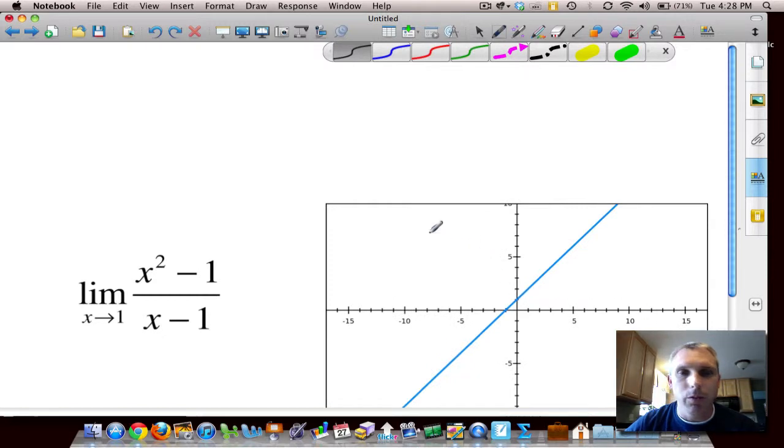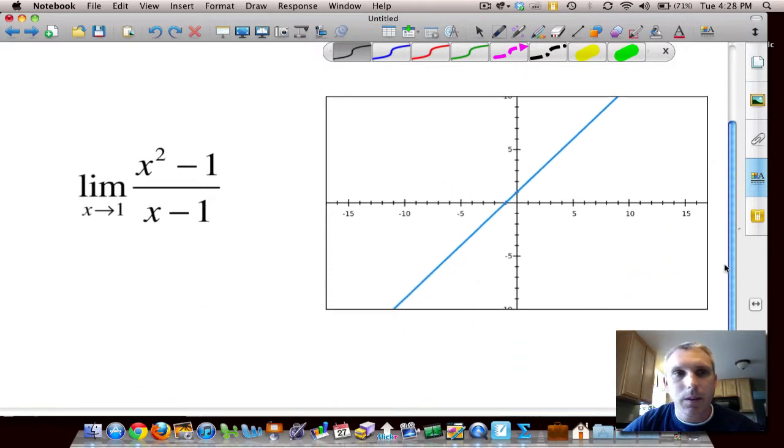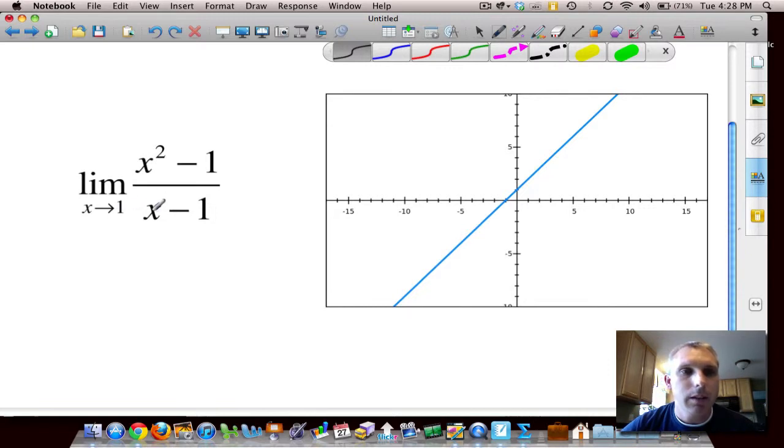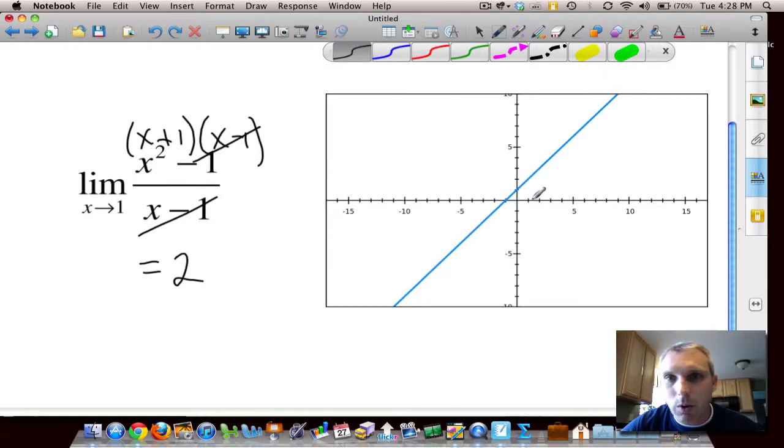Oh, and I think I have one more for you. Let me scroll down. This is an example of step 1, plug it in, no go. Step 2, I think we can simplify this. I'm going to factor. And this one's nice because the factors cancel. Once we cancel, we can plug in 1. 1 plus 1 is 2, which shows me that at 1, 2, there is a hole in the graph, but that's okay. The point doesn't have to exist, just the limit. And the limit for that is 2.